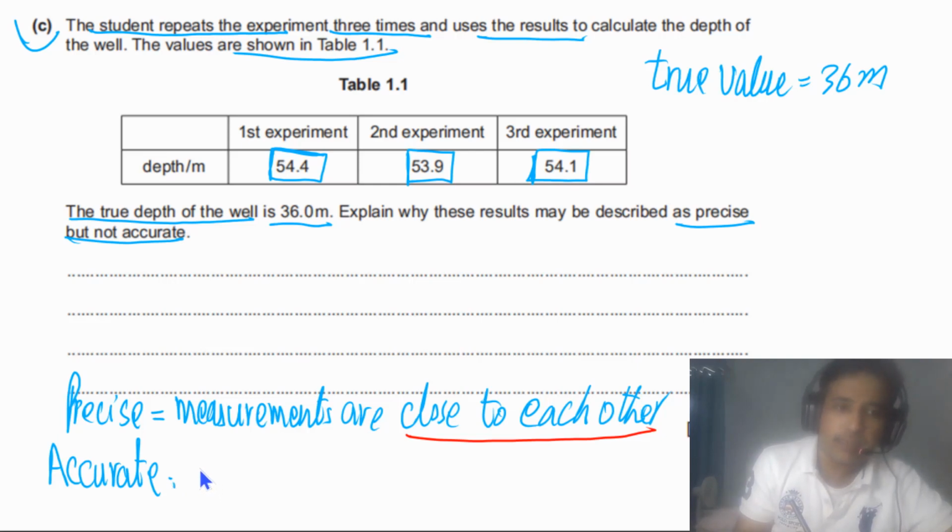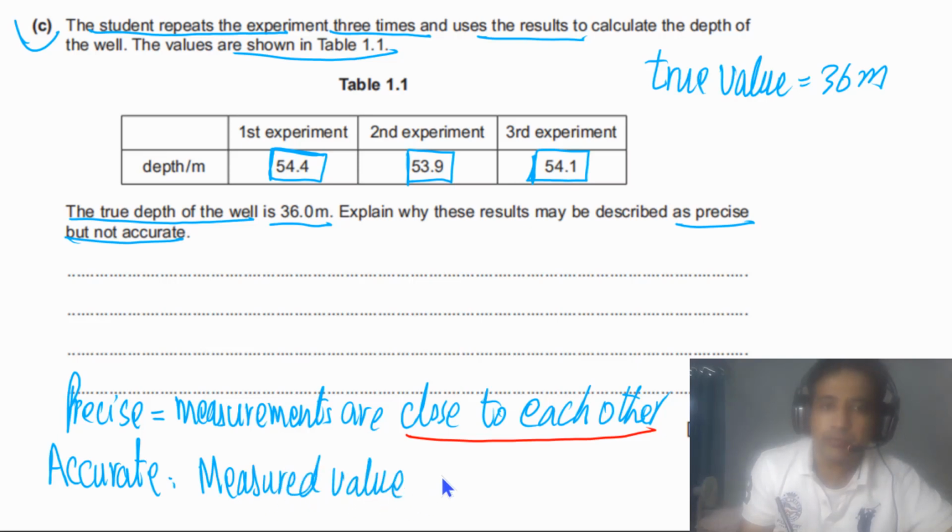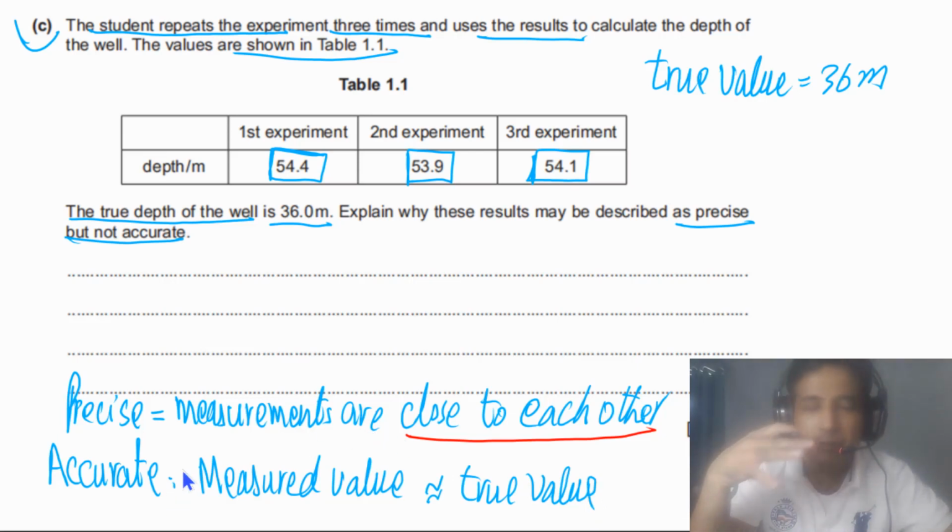Accurate means that the measured value, or the mean value, is close to the true value. If it is close, it means the result is accurate.